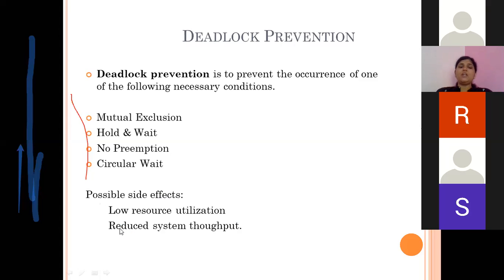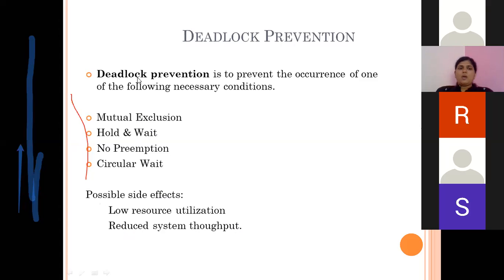Another problem is reduced system throughput. Throughput means the number of processes which complete their execution per unit time. So by making any of these conditions false, we will be reducing the system throughput.